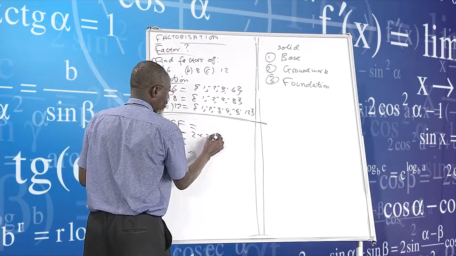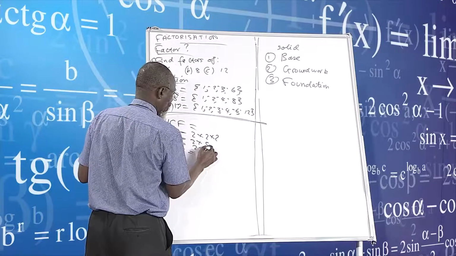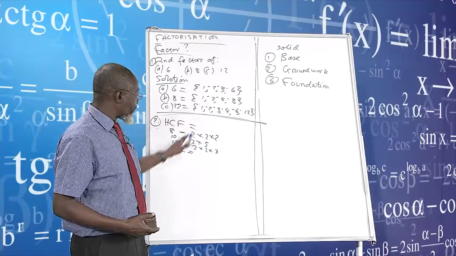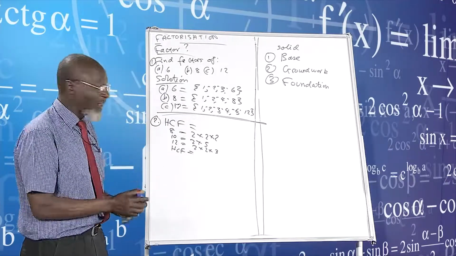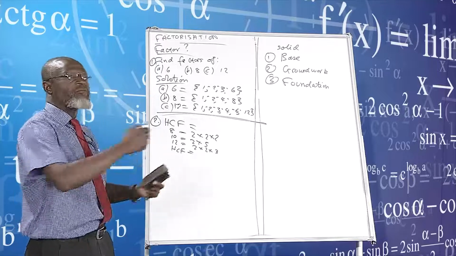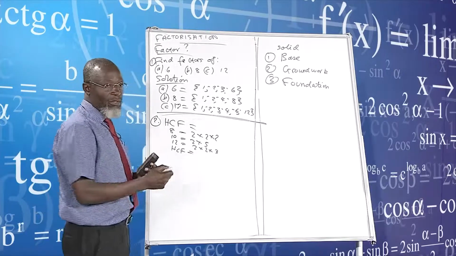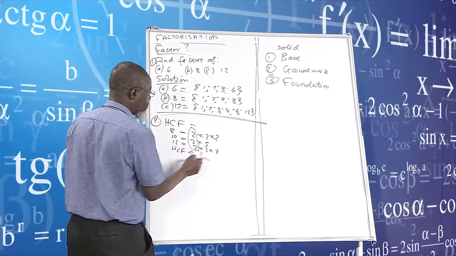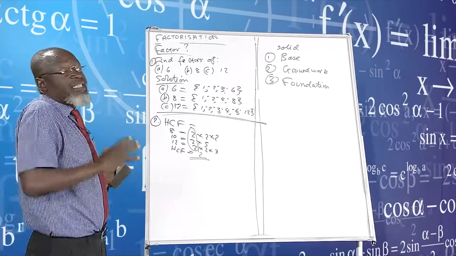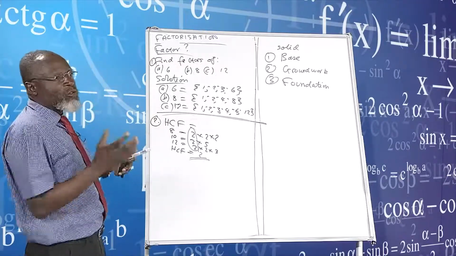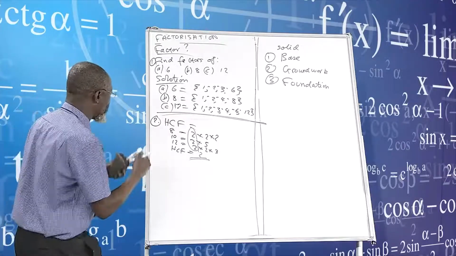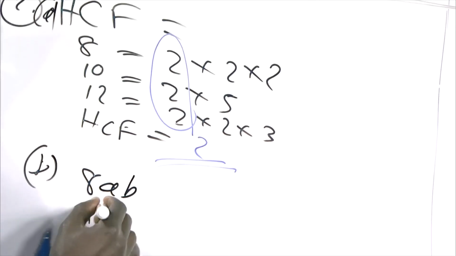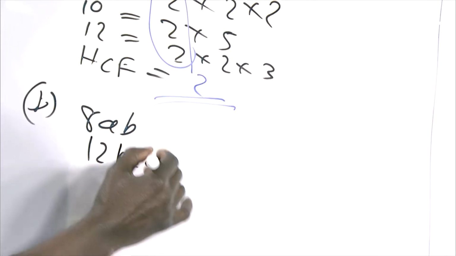So we've got 2 times 2 times 2, and then 2 times 5, 2 times 2 times 3. This is what we refer to as factors. These are prime factors. If we ask a question saying, what are the product of prime factors? We are not talking about these ones now. So how do we now get the highest common factor? We are saying this is now the highest common factor, which is 2. The highest common factor is 2. I'm not interested in this yet. I'm just doing a recap so that at least we can understand where we are going. So this is A, and then I can now say B, which is now 8AB, for example, and 12BCD, for example.